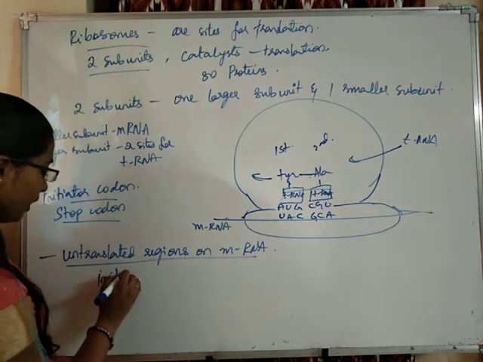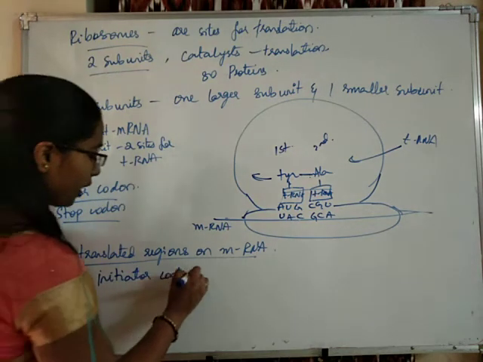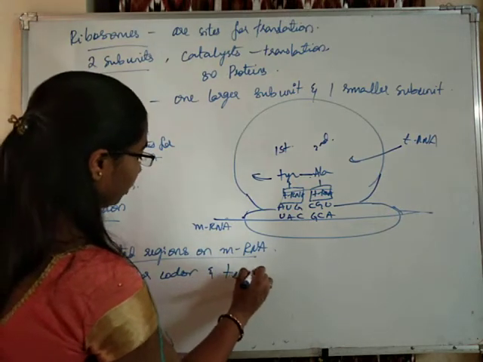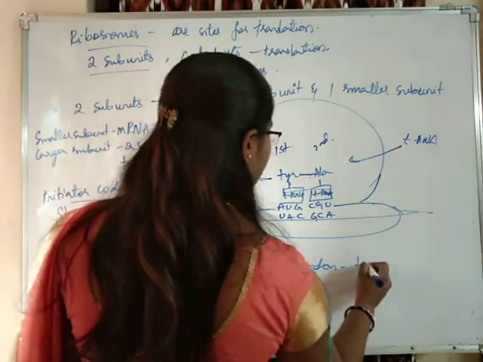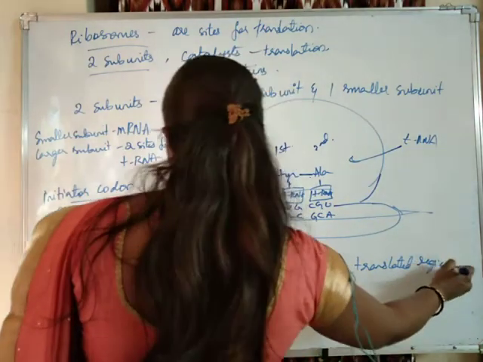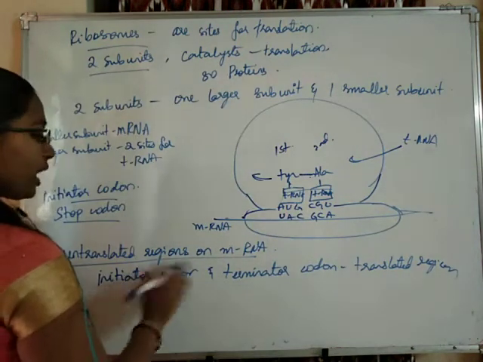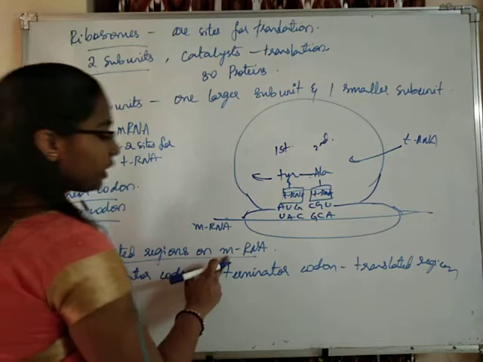Between the initiator codon and terminator codon is the translated region. So beyond that, before and after the initiator and terminator codons, there are untranslated regions on mRNA.